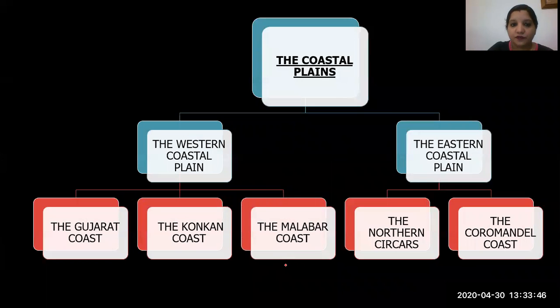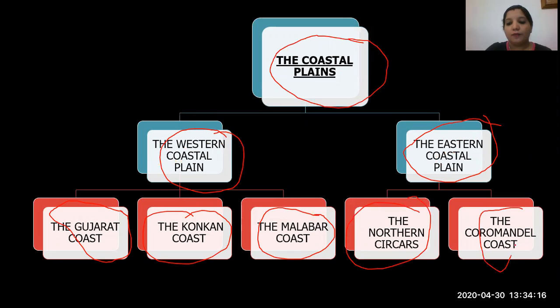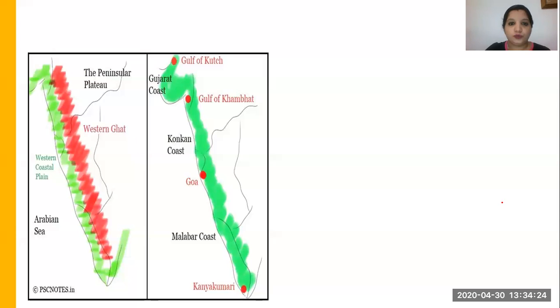Now, with the help of this flow diagram, I will explain to you about the coastal plains. The coastal plain is divided into two, the western coastal plain and the eastern coastal plain. The western coastal plain is again divided into three, the Gujarat coast, the Konkan coast and the Malabar coast. These are the three divisions of the western coastal plain. Then comes the eastern coastal plain, which is divided into two, the Northern Circars and the Coromandel coast. So the western coastal plain is divided into three and the eastern coastal plain is divided into two.